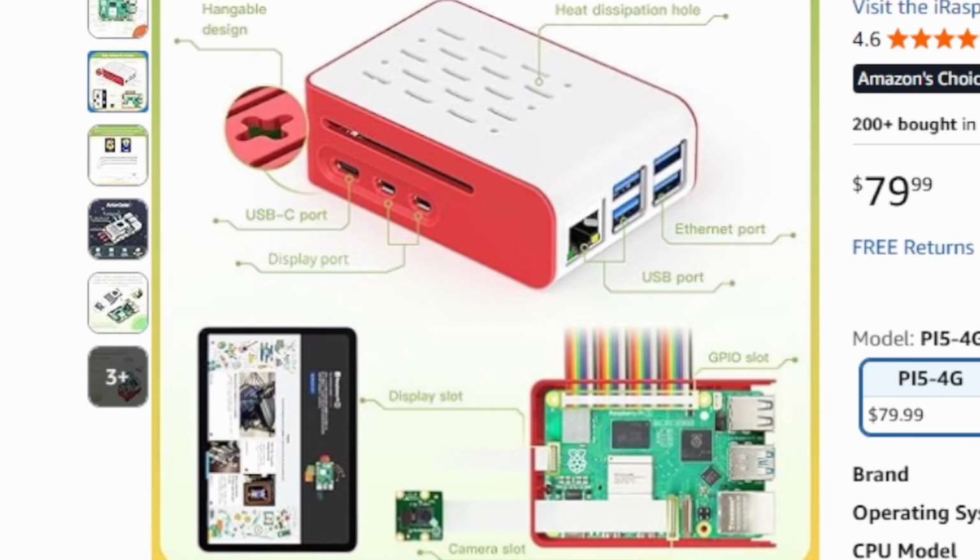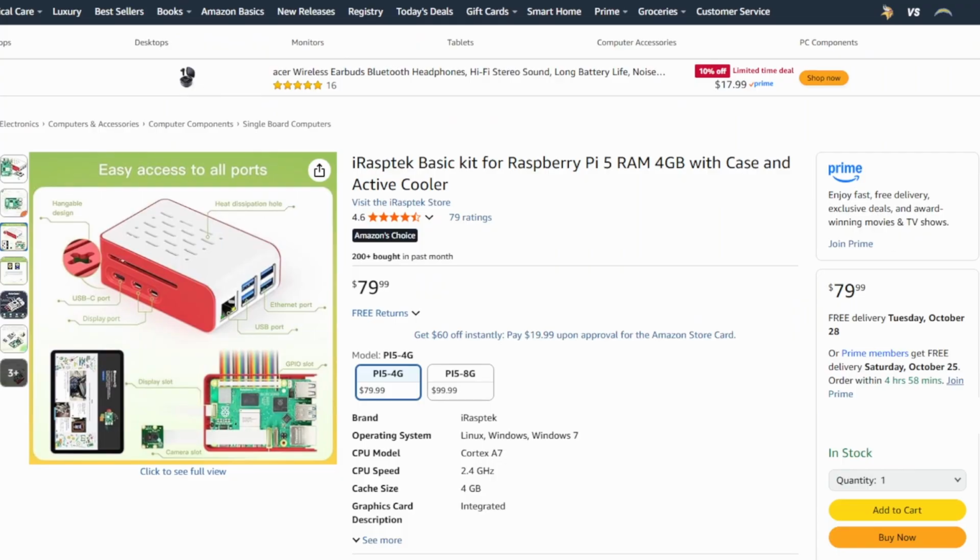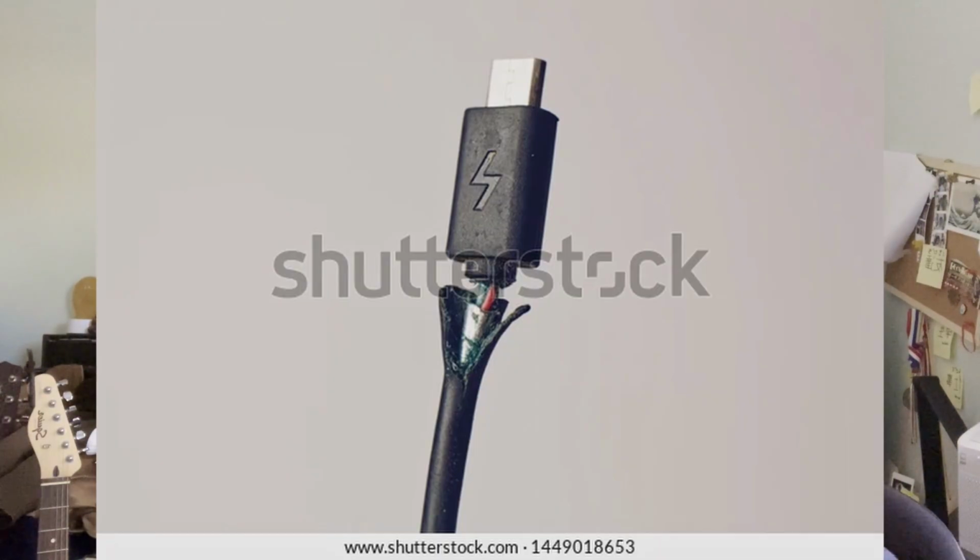It seems to come with everything, but I am not spending $80 on the video. That's gonna make negative money. So instead I'm gonna set a goal. I'm gonna have a budget, try to spend under 80 bucks. Boom, $40 Raspberry Pi. I know there's like cheaper options, but I hate anything other than USB-C, so I'm gonna stick with the cheapest USB-C option. I'm never buying a micro USB cable ever again.